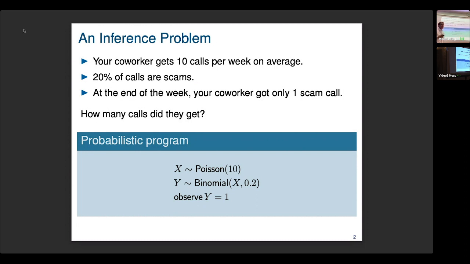Okay, so this is the probabilistic program we care about. Just to explain it quickly, so X is the number of calls, which is sampled from a Poisson distribution with rate 10. And the number of scam calls is binomially distributed with success probability 0.2. And we observe the number of scam calls to be 1.